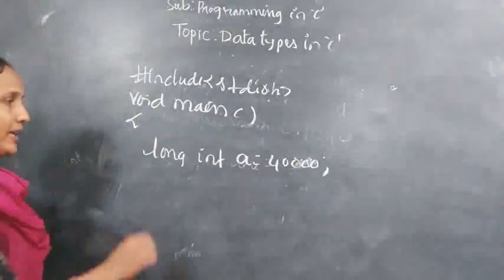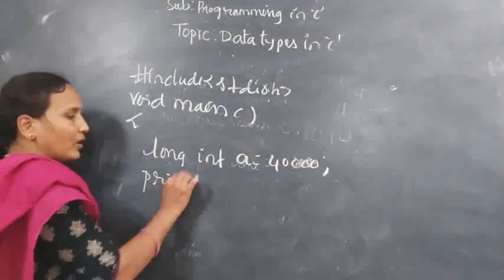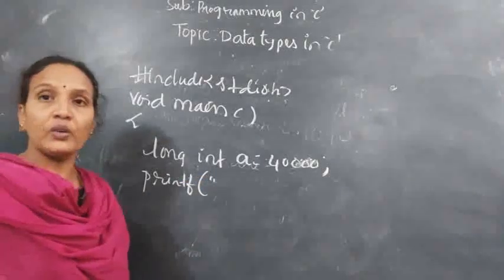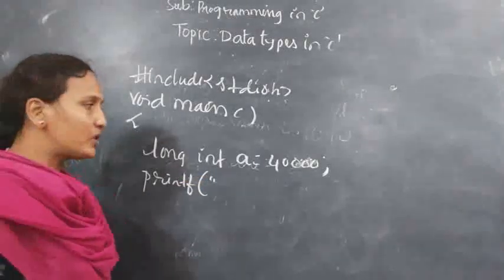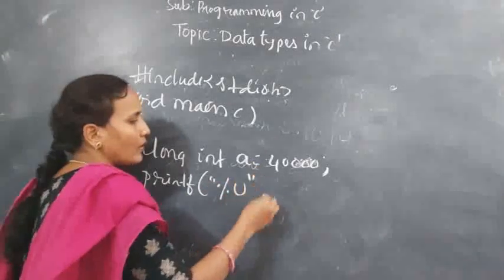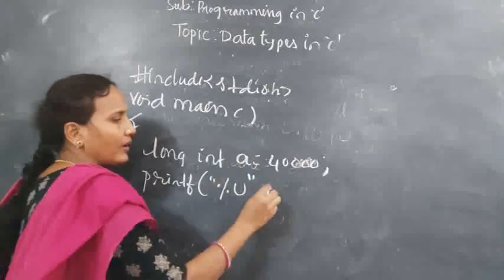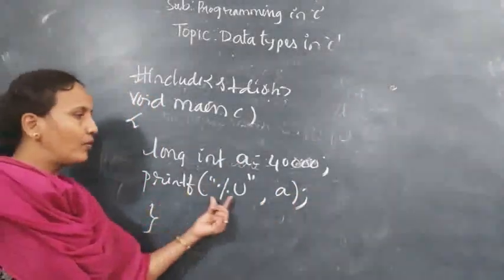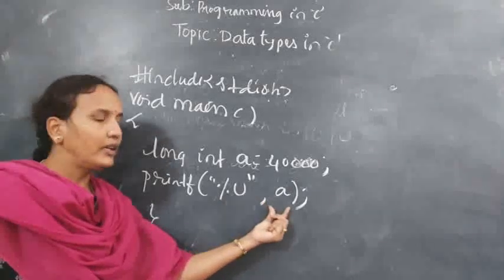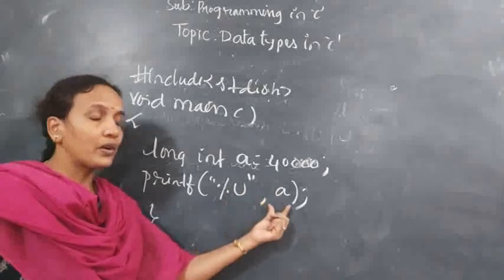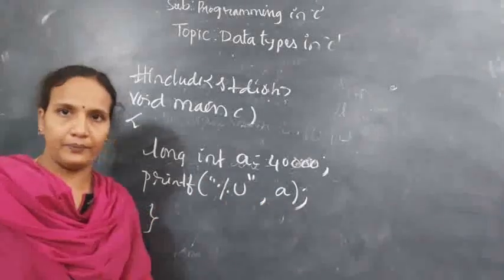Now, if you want to print, as already said, in order to store the value you need to give the data type, but in order to print the value you need a format specifier. So for this, what format specifier have I given? %u, comma. What is the name of the variable? A. Printf, format specifier, name of the variable. The number of format specifiers and the number of variables should be the same.